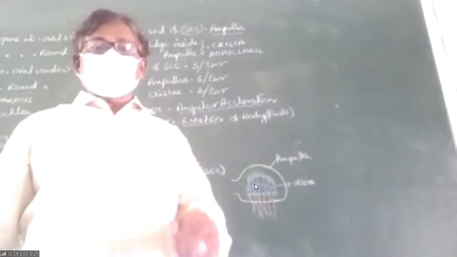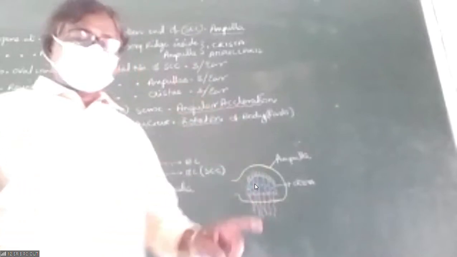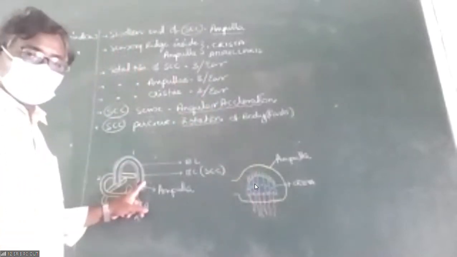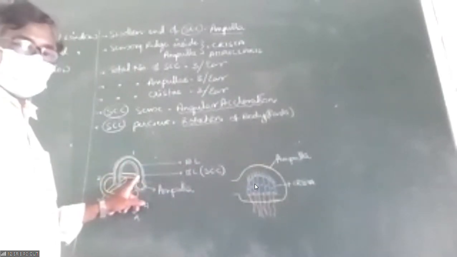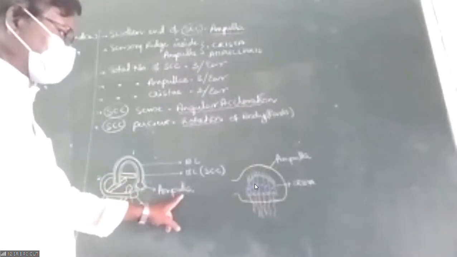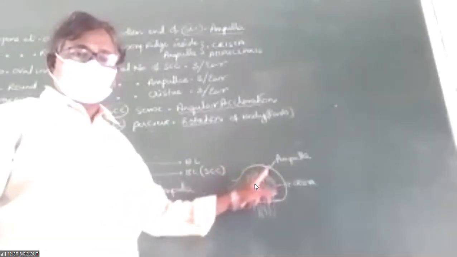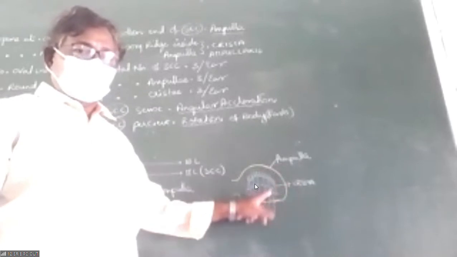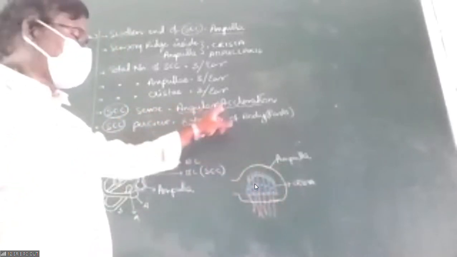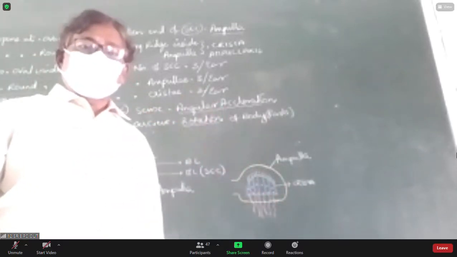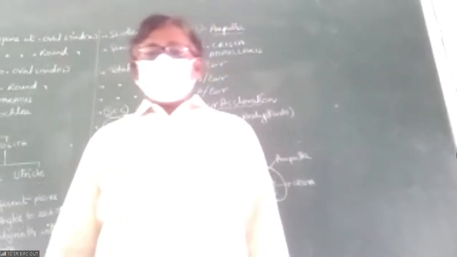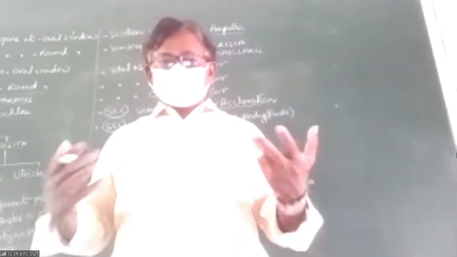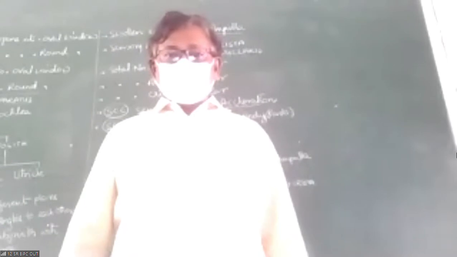Semicircular canals: the number is 3, arranged at right angles to each other. They are surrounded by the bony labyrinth, which is filled with perilymph. The swollen end of each semicircular canal is called the ampulla, and the ampulla contains a sensory structure called the crista. These canals sense angular acceleration and perceive the rotation of the body and body parts.